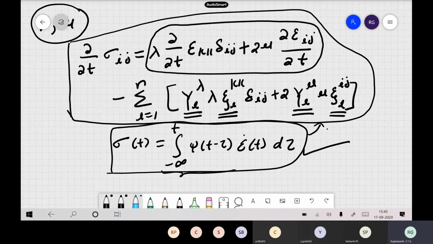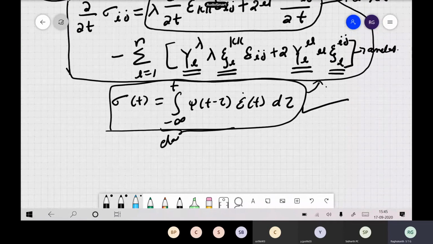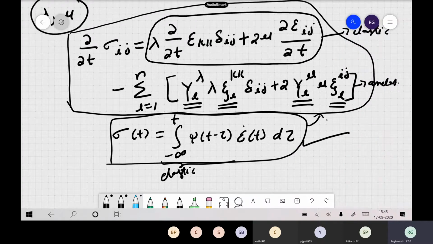Elastic. So this is the elastic part. So you can nicely separate your stress strain relation into two pieces. One is the elastic portion, the other one is the unelastic portion. Which you can't do in a convolution integral, where elastic and unelastic are intermixed and you can't separate both of them. But here the main advantage is you can write like this, and of course you can write in terms of ODE. That is also the main advantage.